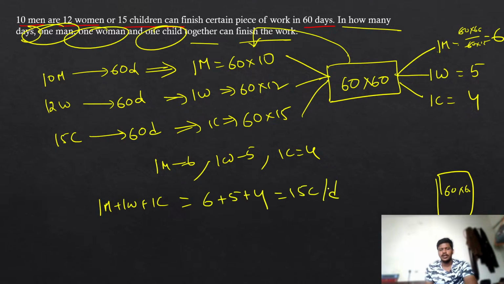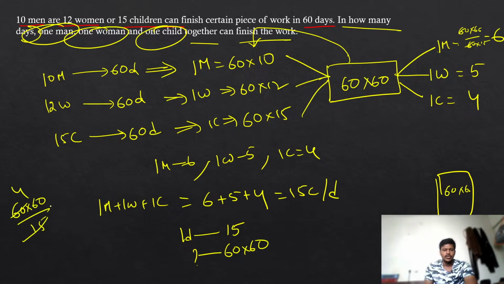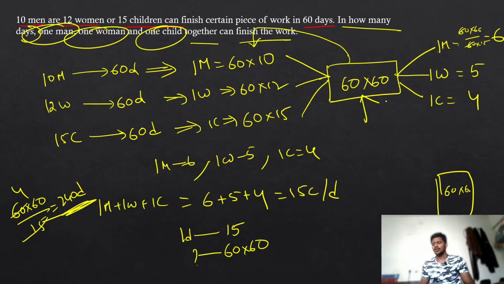15 chocolates in one day. So if they can eat 15 chocolates in one day, how long will they take to eat all 60 into 60 chocolates? Simply do the cross multiplication. 60 into 60 by 15, which is equal to 240 days. It doesn't matter whatever number you have taken here, you are always going to get the answer as 240. Check it out once and let me know whether you got the same answer or any different answer.